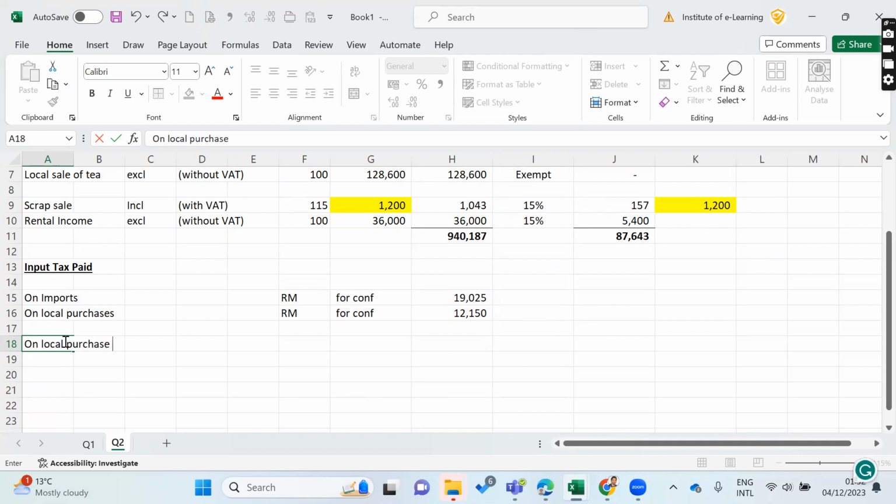relating to mixed supply, right? Applicable to mixed supply. That's applicable to all, right? Mix all, right? All sales, all supplies. All supplies.